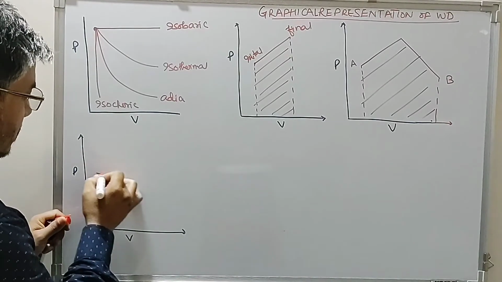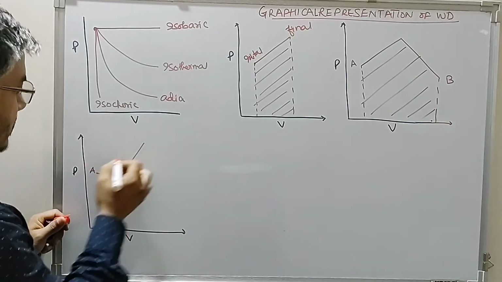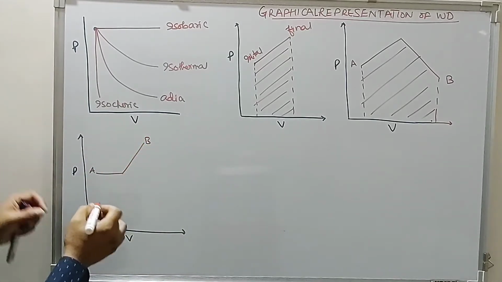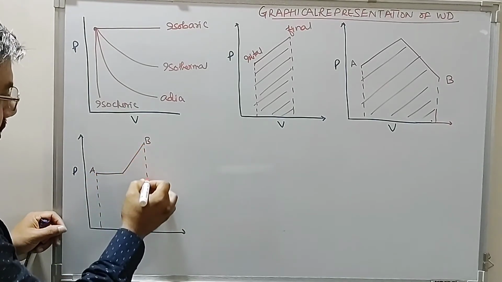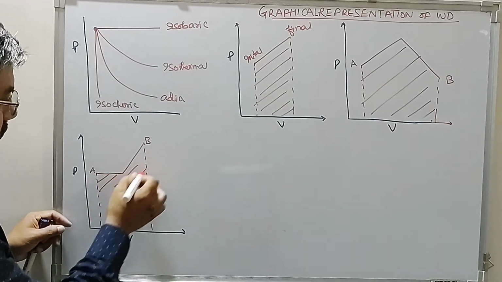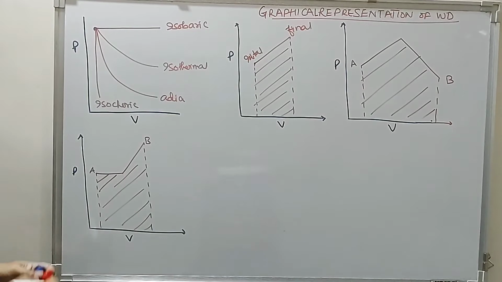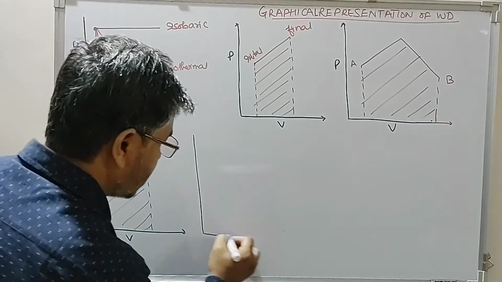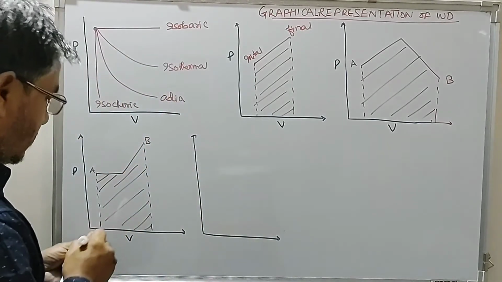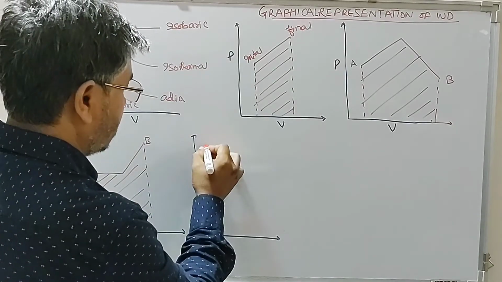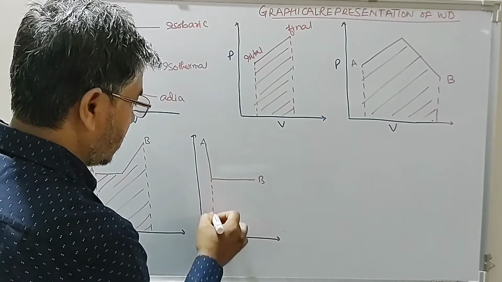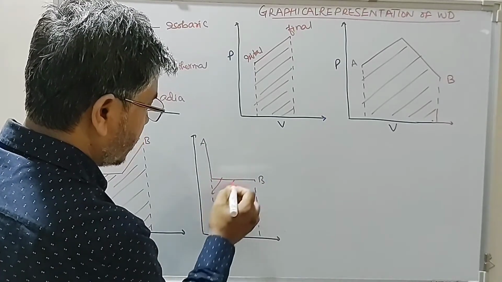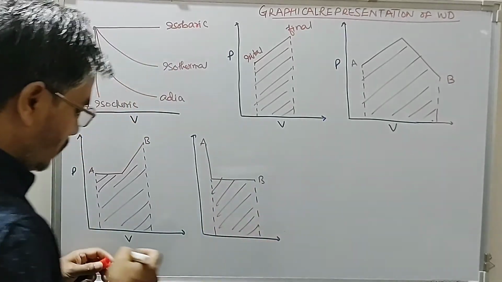If this is the final state, then this area is the net work done. So this simply says work done is a path dependent process. Or if the process is like this, changing from state A to state B, then this area under the graph represents the net work done.